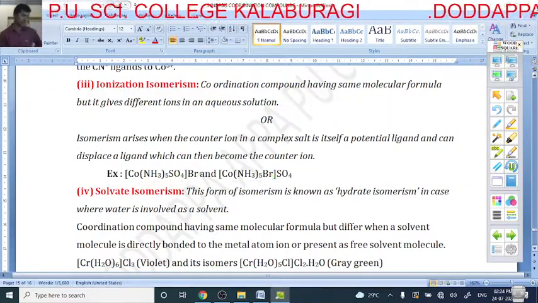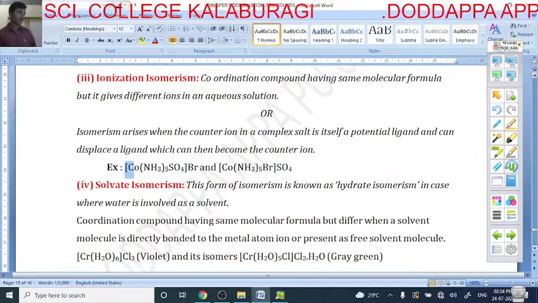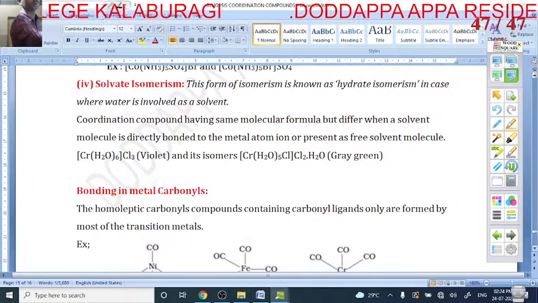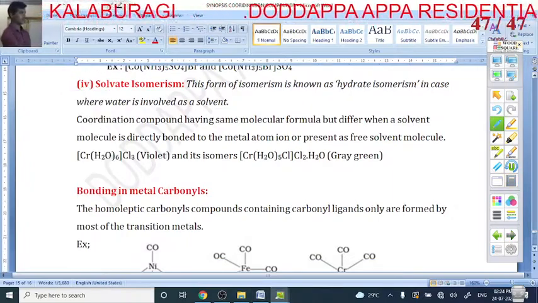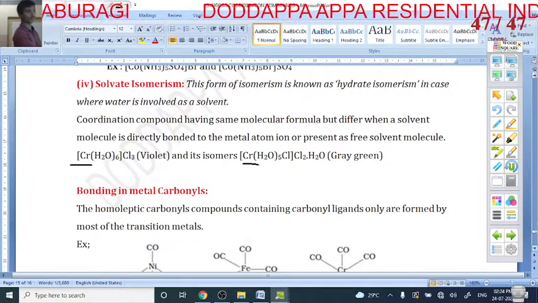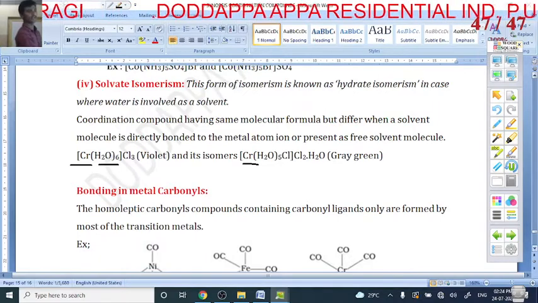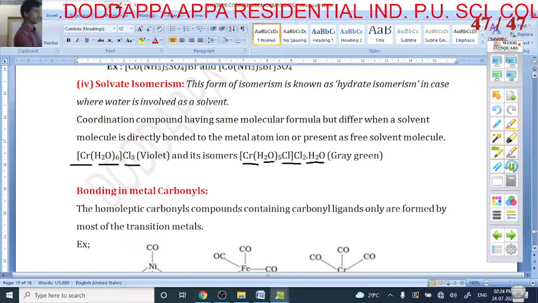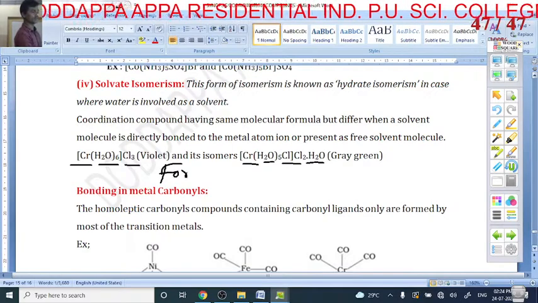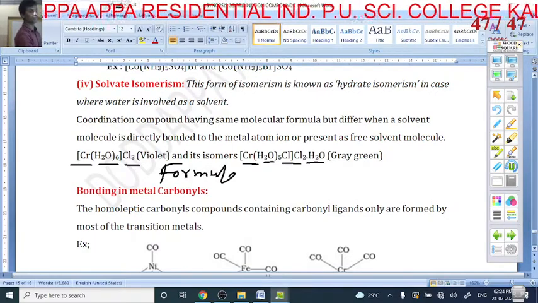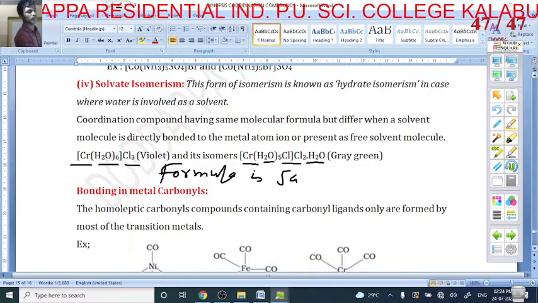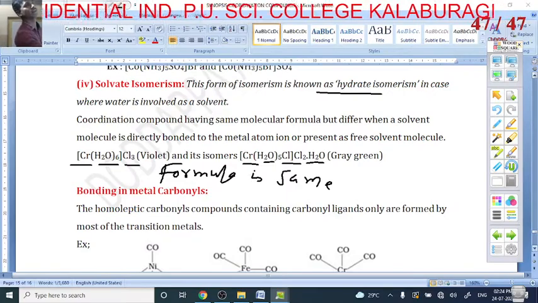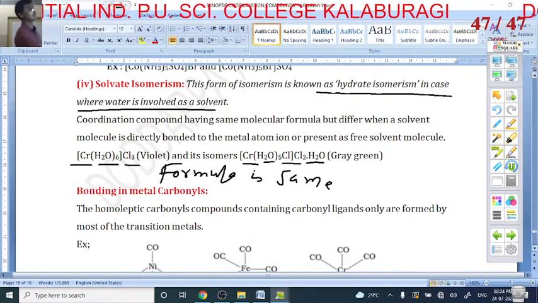The next is solvent isomerism or hydrate isomerism. What is solvent or hydrate isomerism? Here is chromium with 6 water, and here is chromium with 5 plus 1, 6 water, and Cl3 in both. The formulas are the same, but the only difference is hydrate isomerism, in case water is involved as a solvent.